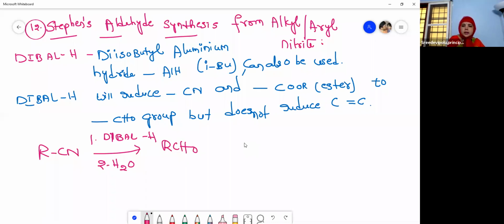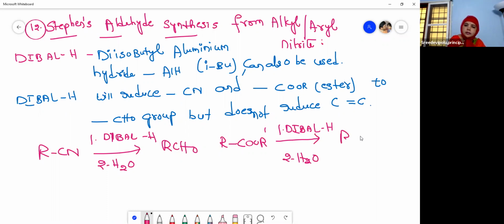And the second one, ester, RCOOR, on treatment with diisobutyl aluminium hydride, DIBAL-H, and then hydrolysis, you will get again an aldehyde.